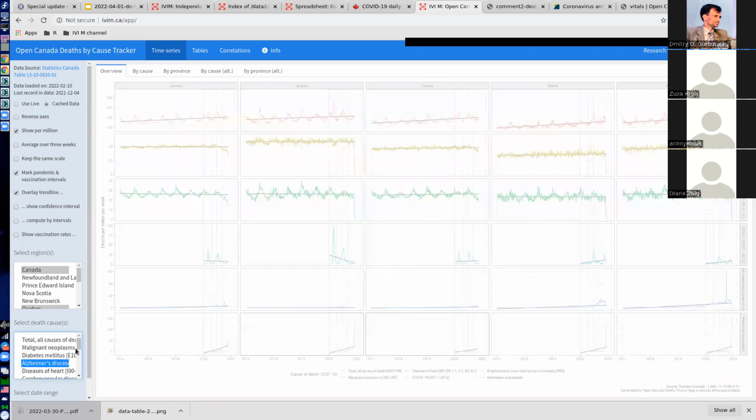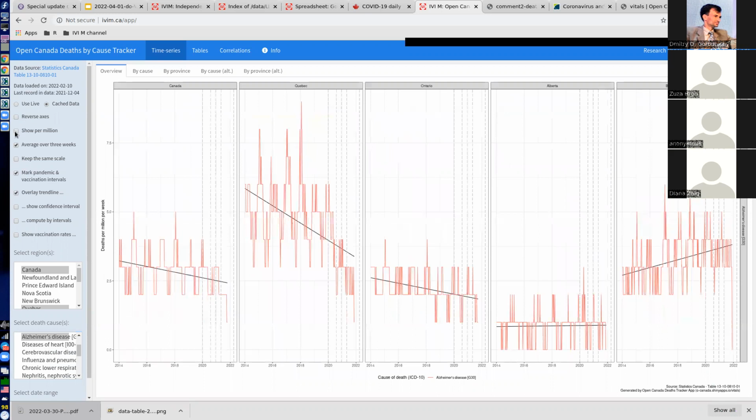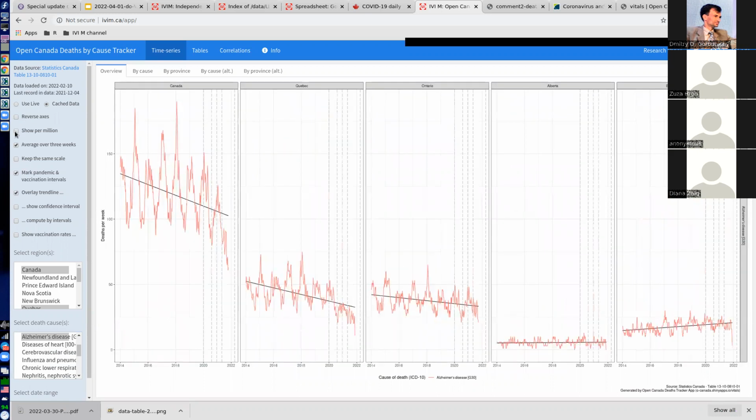If you select Alzheimer's, and we can average it over 3 weeks, and put actual numbers here instead of per million, you would see it just started going down. And the same with other causes of death as well, right?